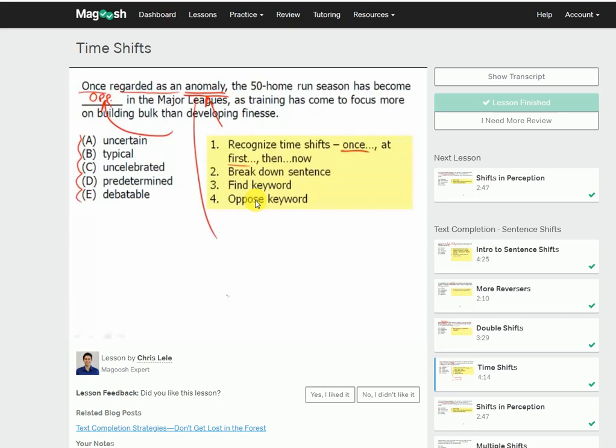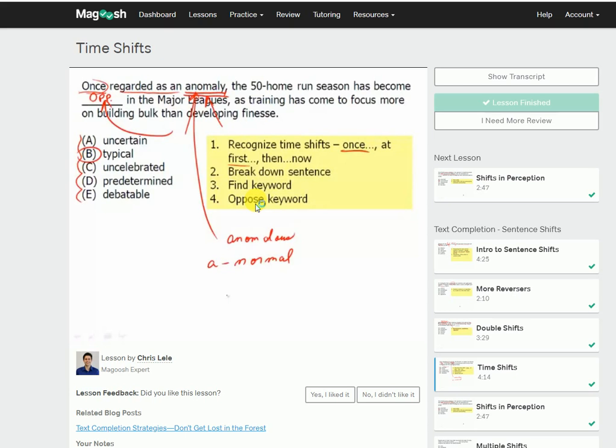If you're not sure what anomaly means, you may know the word anomalous, which comes from the word normal. Interesting, yeah. You put the A in front of it, which means not. So the opposite of normal or typical. We're going for a word that is not typical, so the opposite would simply be typical. And that's all we have to do to solve a time shift. So again, look for that keyword. Here's the comma; the shift happens after the comma. We oppose the keyword, and we got typical.